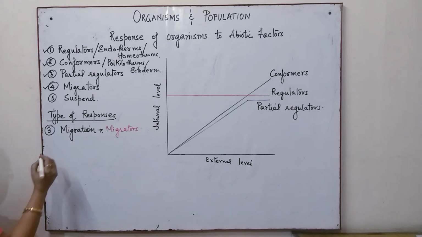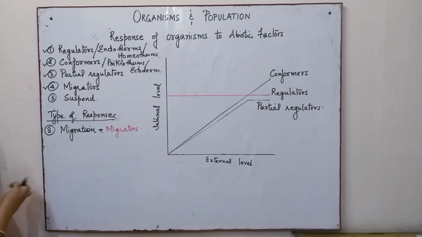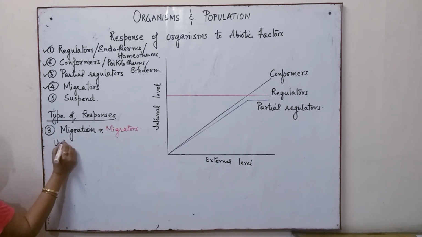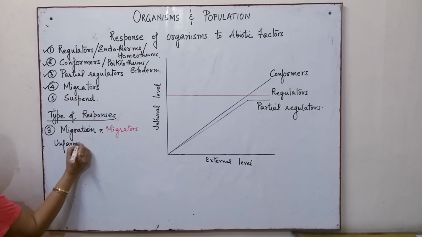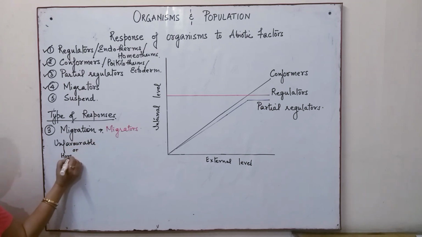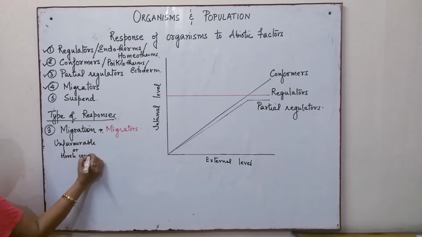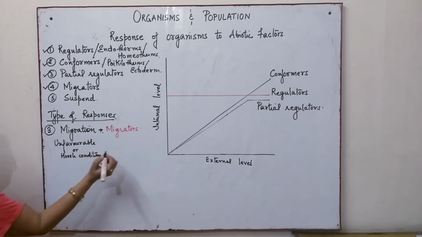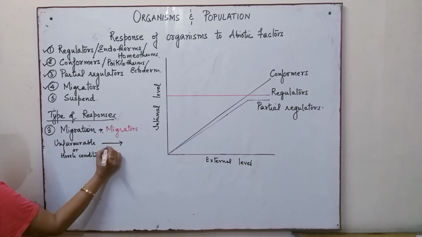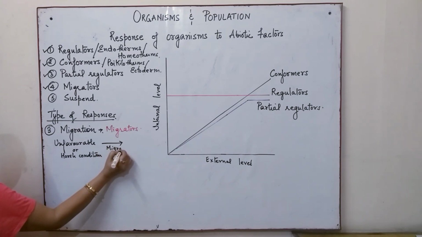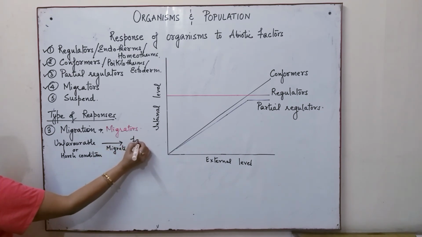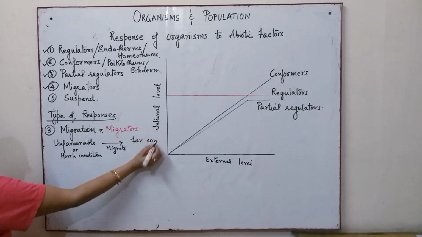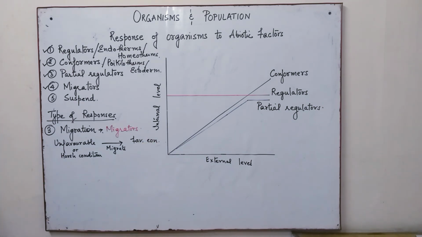So if an organism is facing harsh or unfavorable conditions in the environment or in the habitat, then it will migrate or move to a favorable condition.